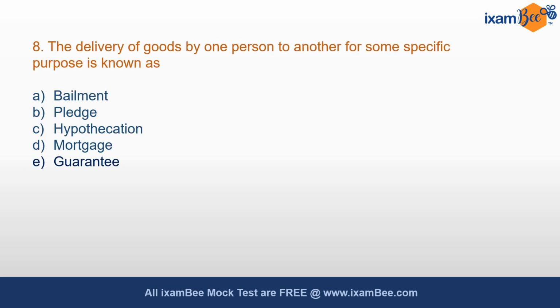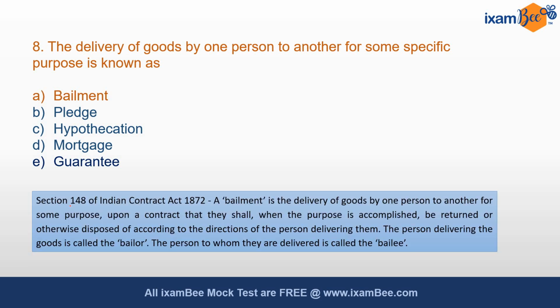Moving on to next question. The delivery of goods by one person to another for some specific purpose is known as. The correct answer is A, bailment. This is clearly mentioned in section 148 of the Indian Contract Act. A bailment is the delivery of goods by one person to another for some purpose upon a contract that they shall, when the purpose is accomplished, be returned or otherwise disposed of according to the directions of the person delivering them. The person delivering the goods is called a bailer and the person to whom they are delivered is called bailee.